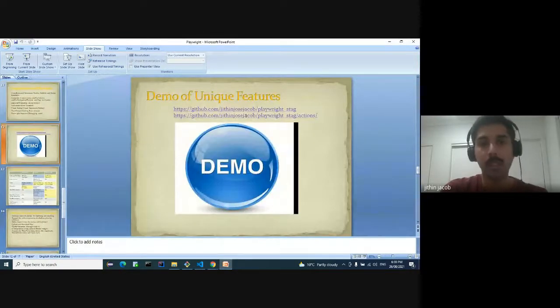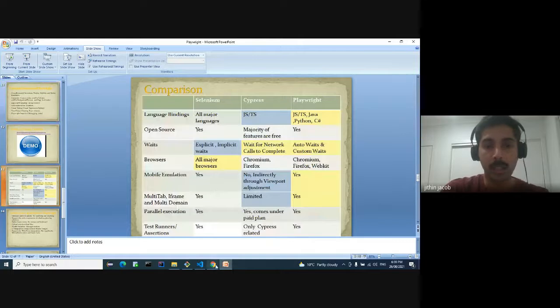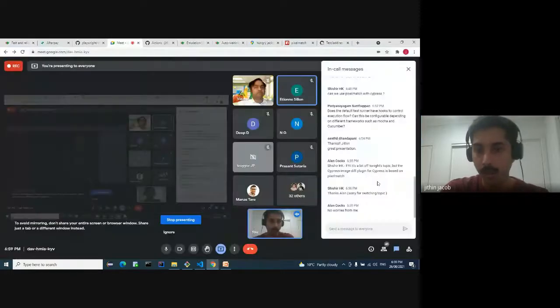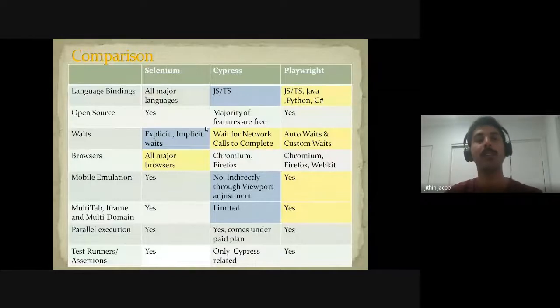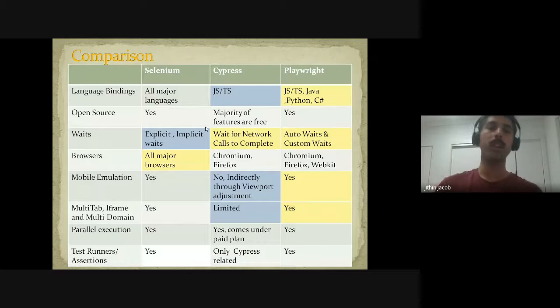So we have seen through the demo, and we have seen through some of the CI pipeline as well. Now let's look at the comparison. Let's see if there are any queries. Yeah, there are a few queries. I will try to answer them at the end of the session. Let's see through the comparison now. Someone was asking, how is it better than other automation tools which you have in the market.